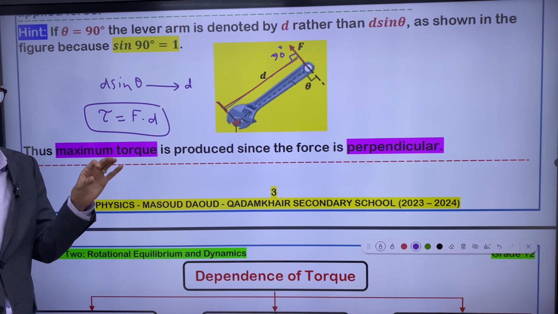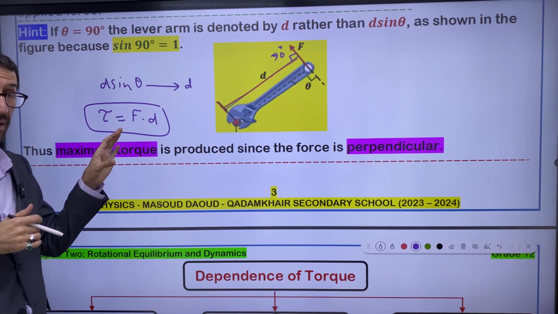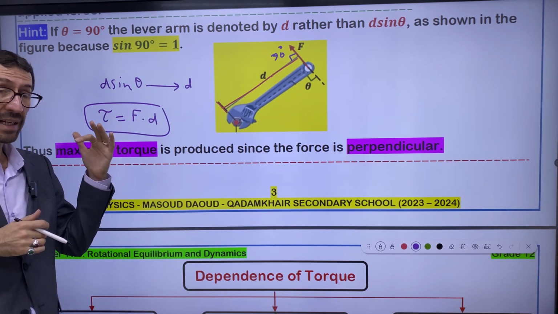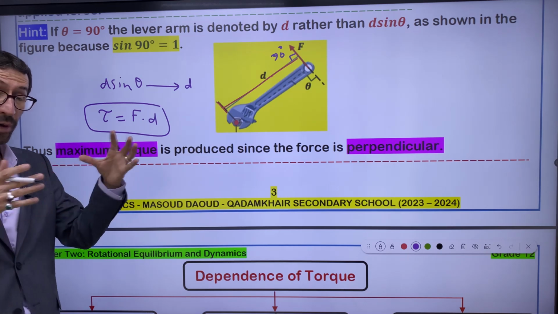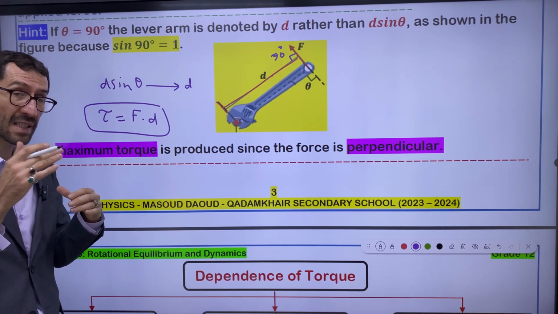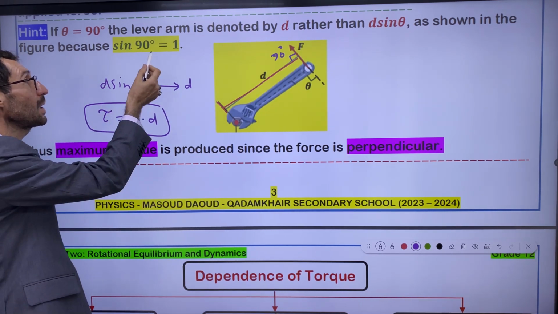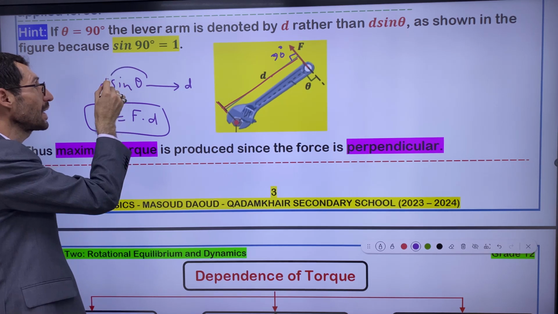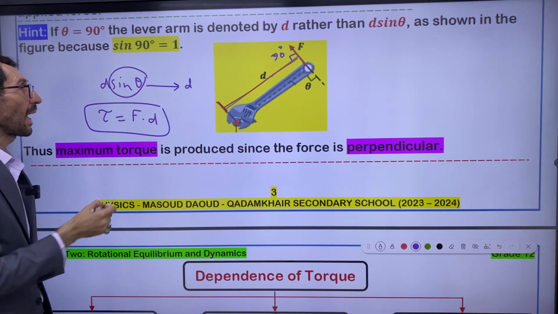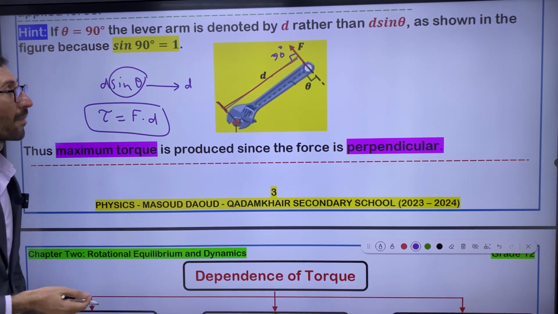So in the case of a right angle, if the angle between F and D is 90 degrees, you don't need to write the full form of the equation, tau is equal to FD sine theta, because sine 90 becomes 1. This part, sine theta, disappears from the equation, and D sine theta becomes D.